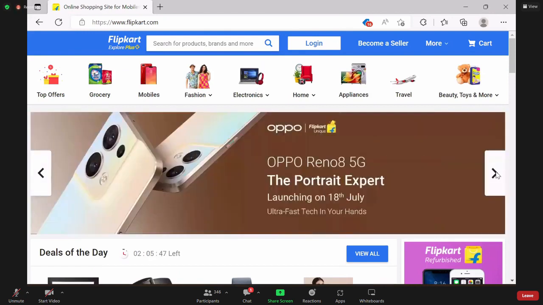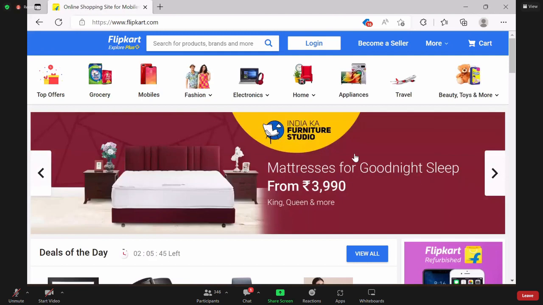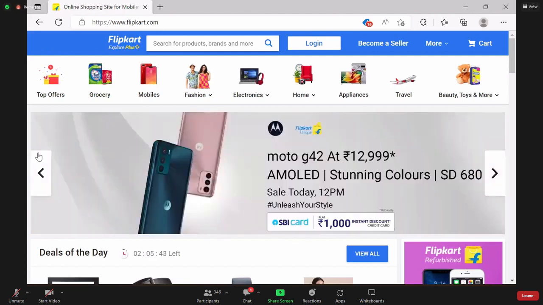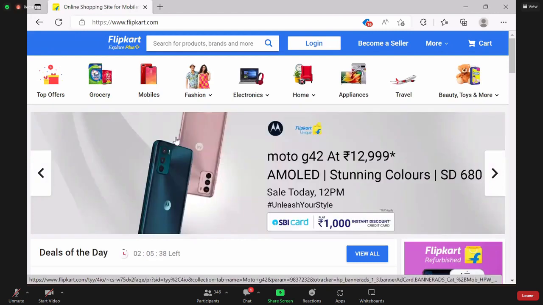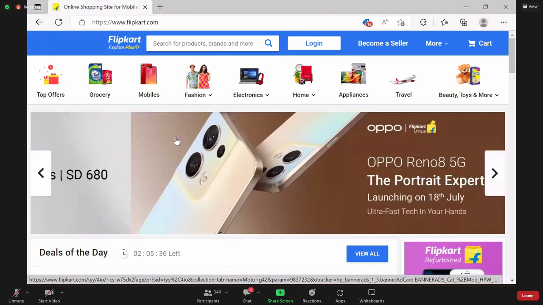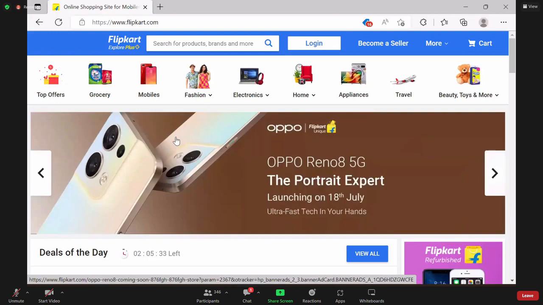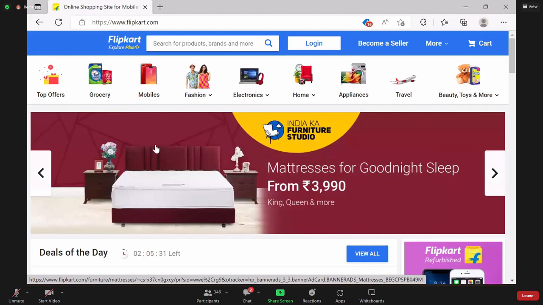Now, for example, if I ask you a question like why this is having a maroon background, others are having some white background, others are having some green background, others are having some brown. Why this is having a maroon background? It's not like it looks beautiful or it is his favorite color, that's the reason he used it.